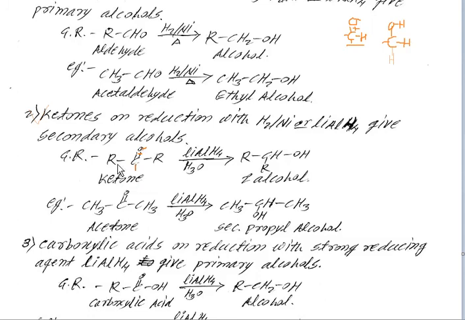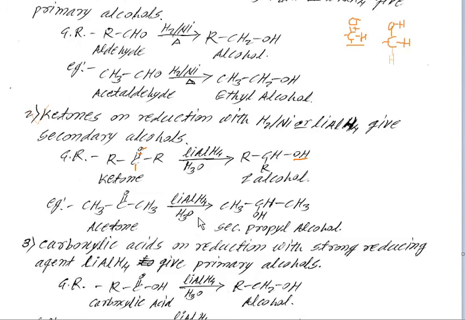Then we get RCHOHR, that is secondary alcohol, because the hydroxyl group is attached to the secondary carbon atom.